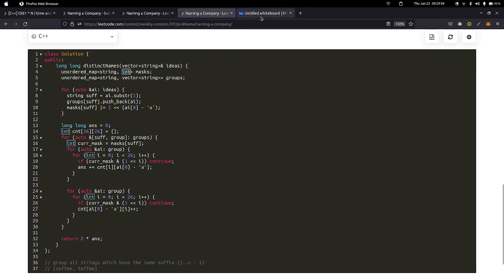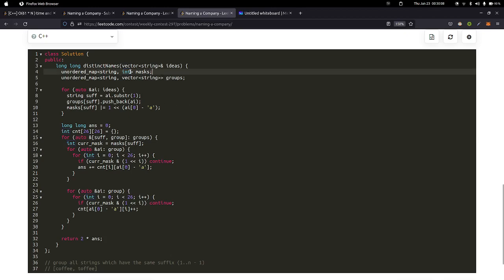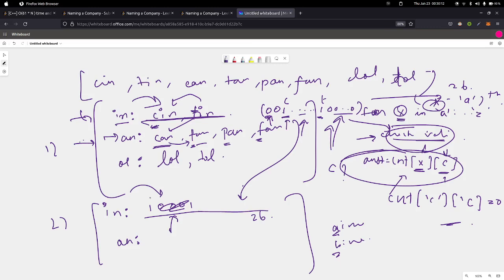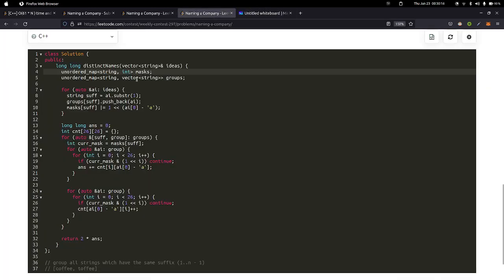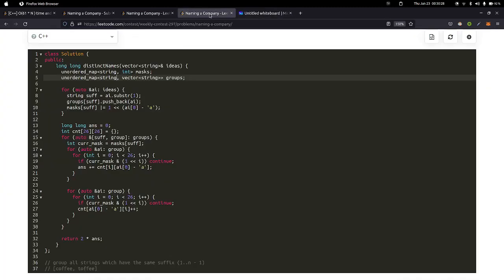That mask represents the set of starting letters which are present in the current group. The next map has a string and a vector of strings. It will represent this data structure where we have a suffix and a set of strings, the group.